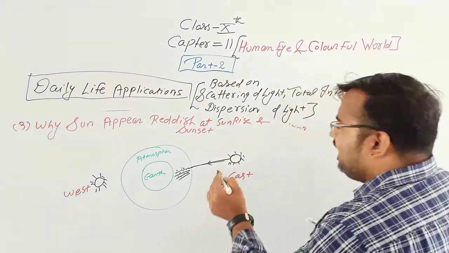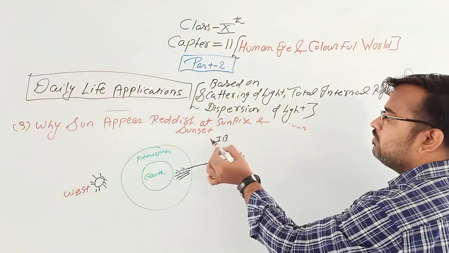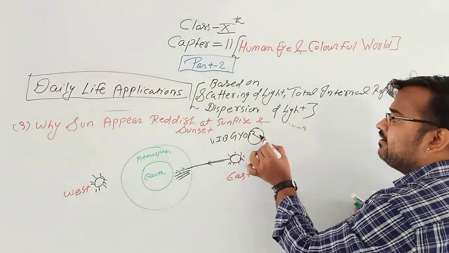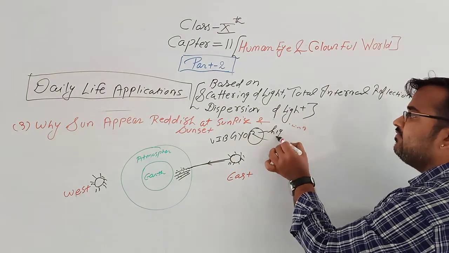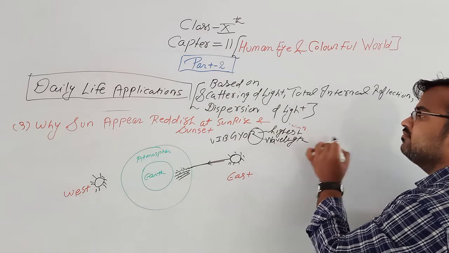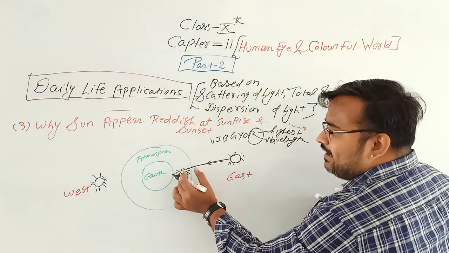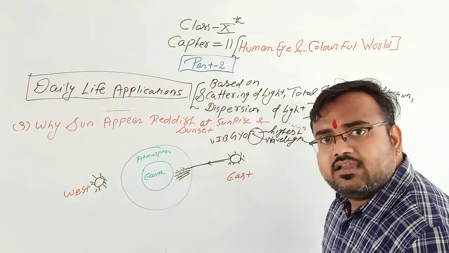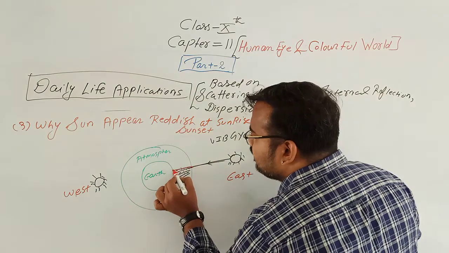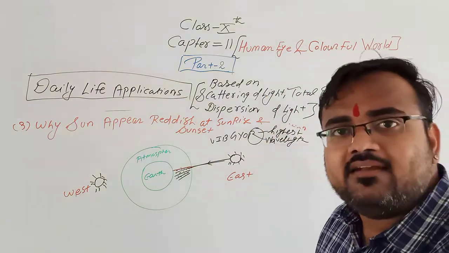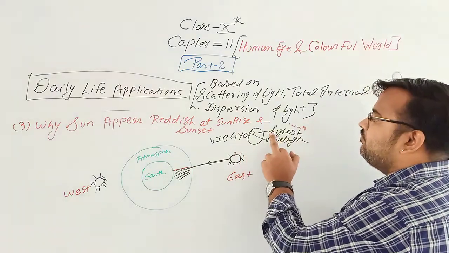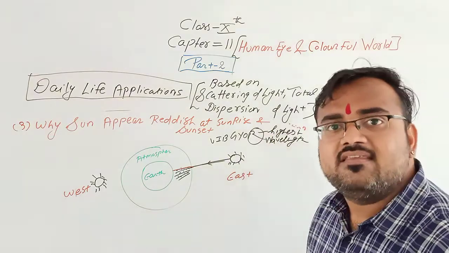Now, as I have told you, violet, indigo, blue, green, yellow and orange, and the red light has the highest wavelength. Okay, when all the light scatters, clear, only red light can transfer to the earth. The rest of all light is scattered, because the wavelength of red light is the highest among the 7 colors.